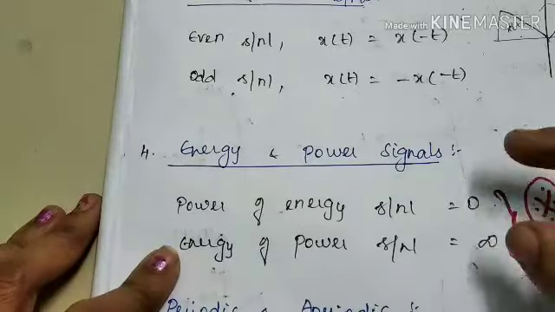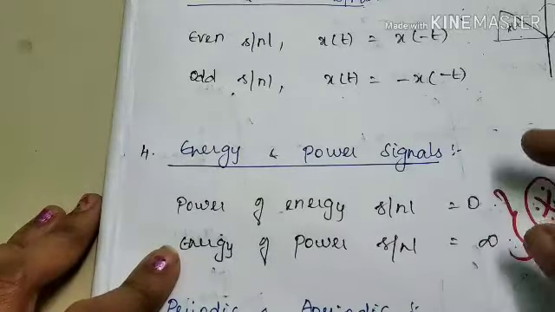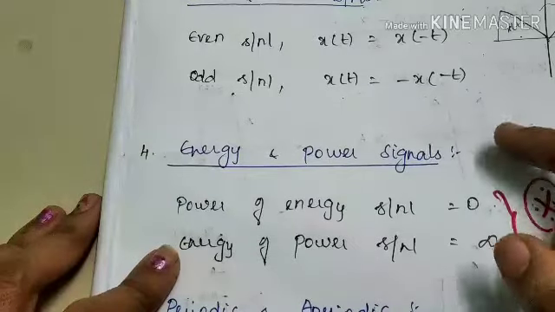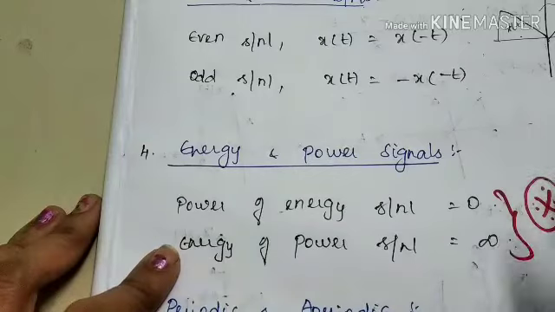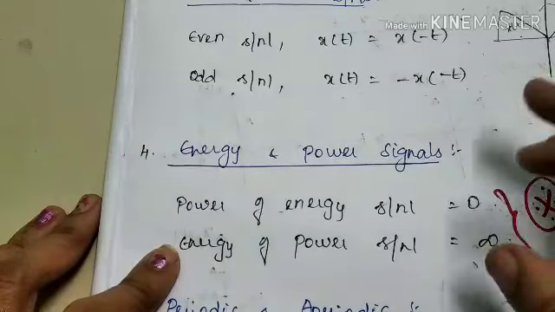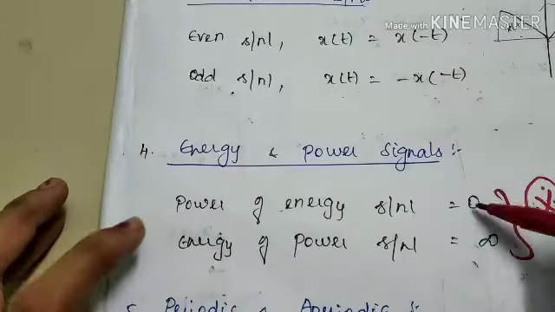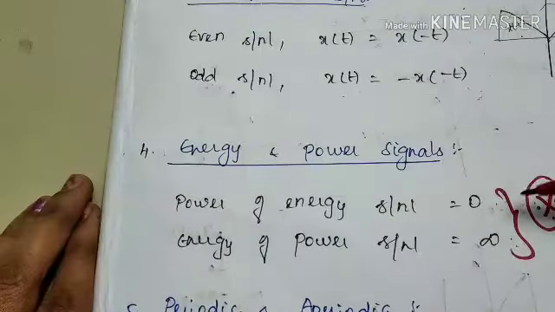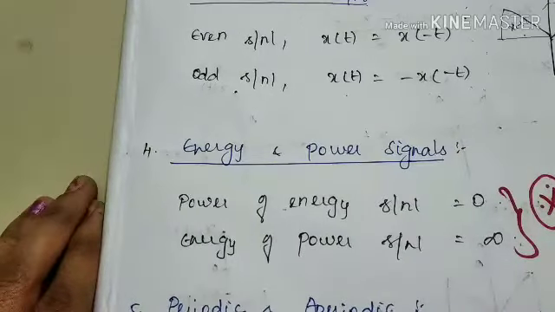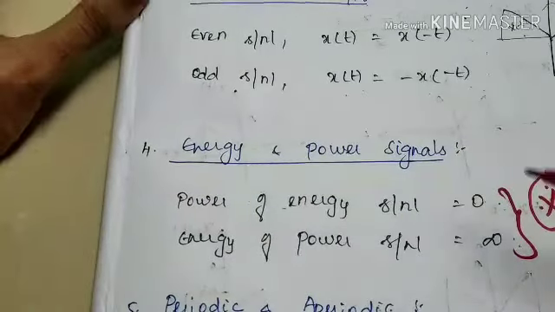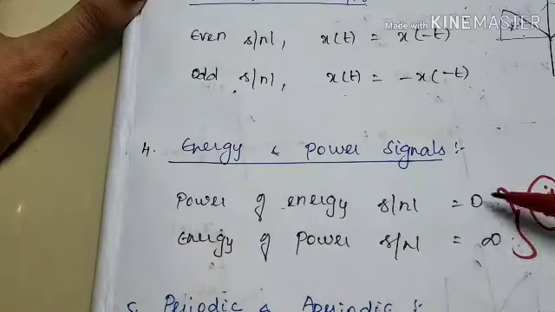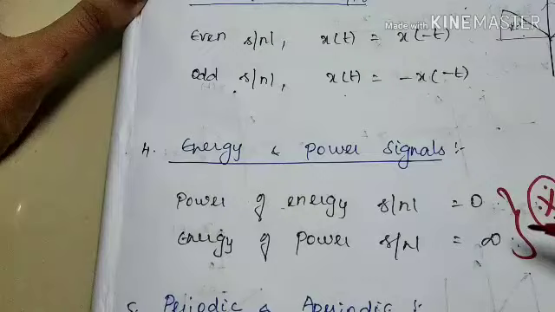These 2 points are very important even when compared to the problems in this type of signal. Mostly they want to ask energy and power signal type of formulas, problems. But these 2 points they will ask surely. So power of energy signal is 0 and the energy of power signal is infinity. You should remember these 2 points.